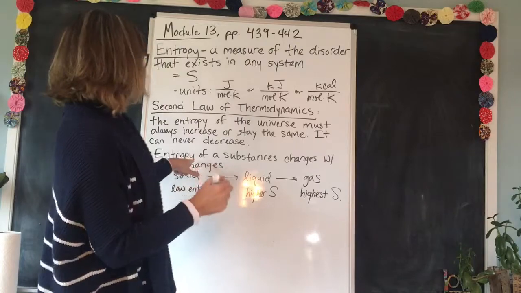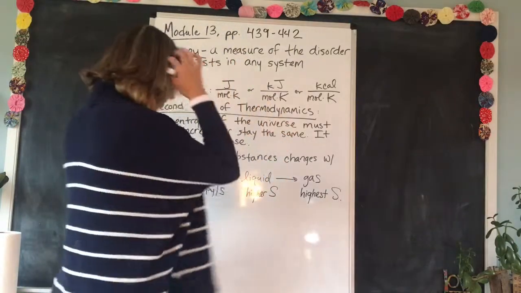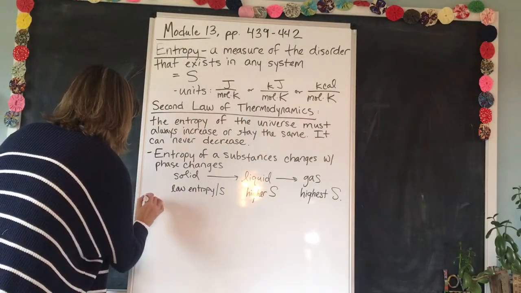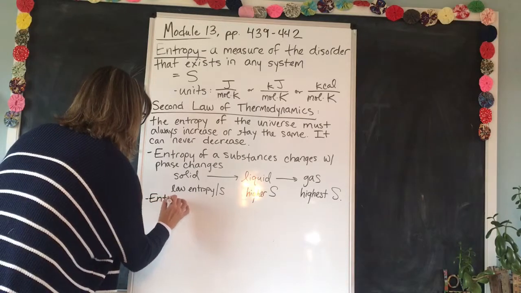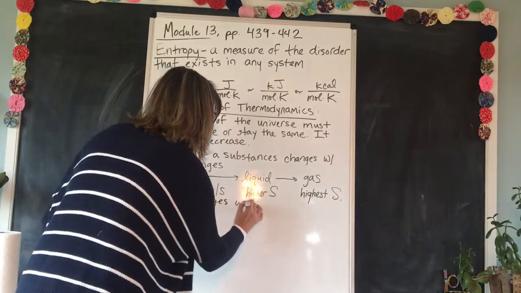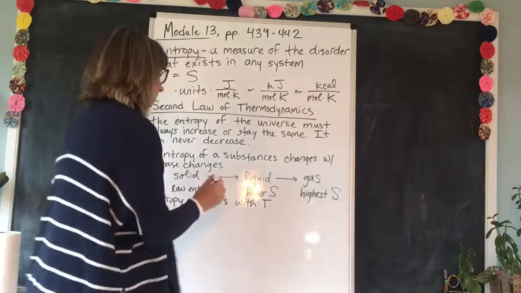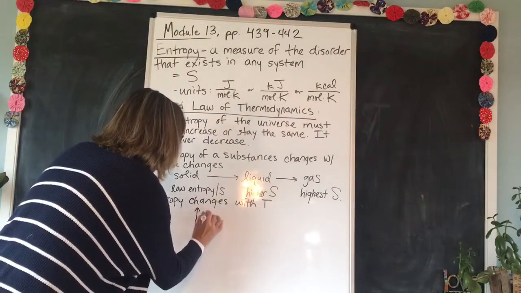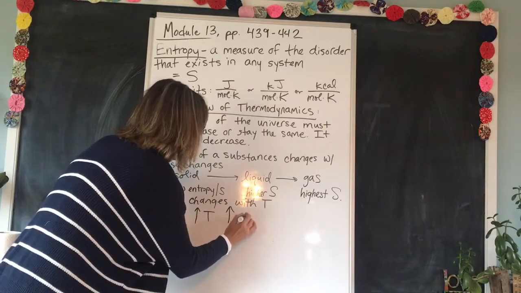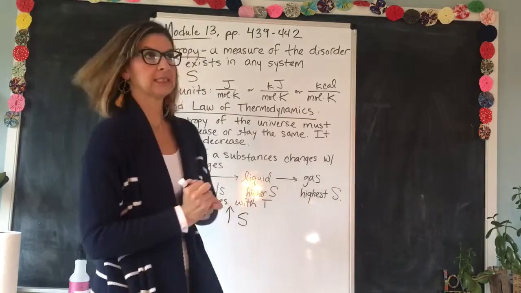Okay, so entropy changes with phase changes. Another way that entropy can change is with temperature. Entropy of a substance changes with temperature. And as you might be able to guess, with increasing temperature comes increasing disorder, or increasing entropy.